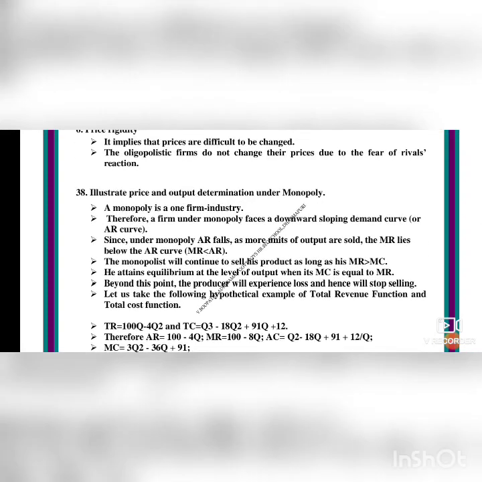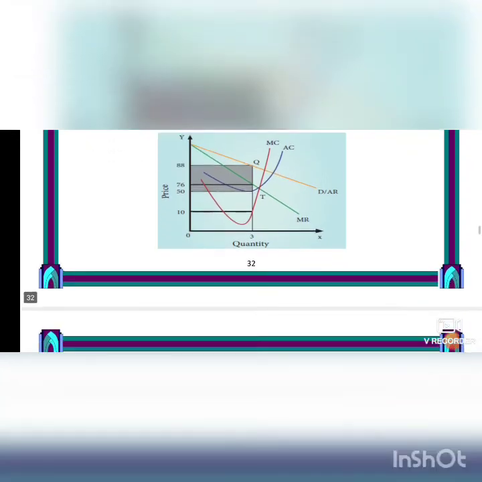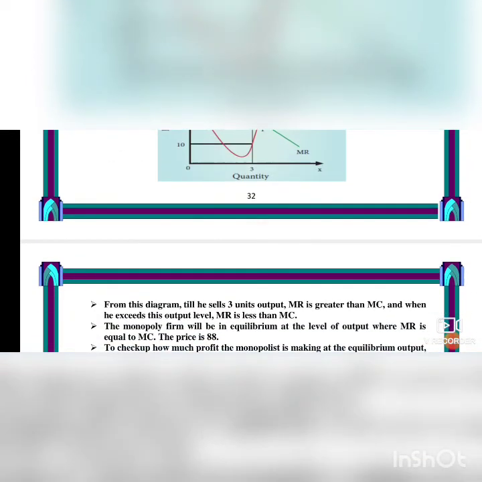Next, MR is lesser than AR, and MR is greater than MC. So the first point, MR is lesser than AR, and the next, MR is greater than MC. The fourth point, you see MC is equal to MR. All these things are given in this diagram. What we saw in the explanation is given in the diagram. From this diagram, until he sells 3 units of output, the producer's MR is greater than MC. The marginal revenue is greater than the marginal cost.